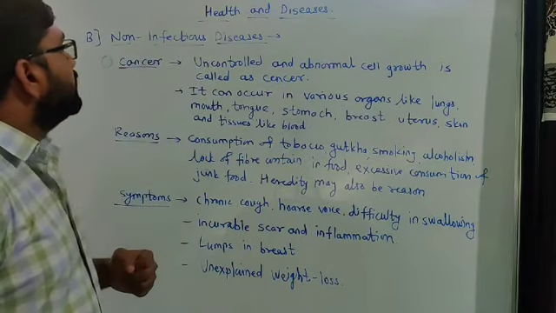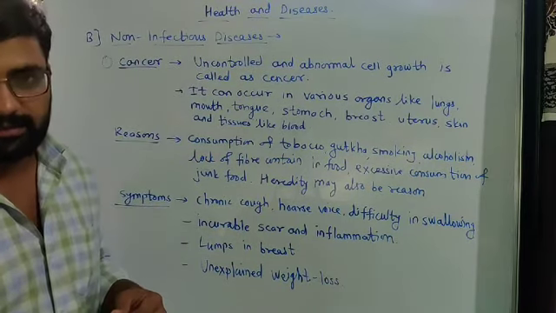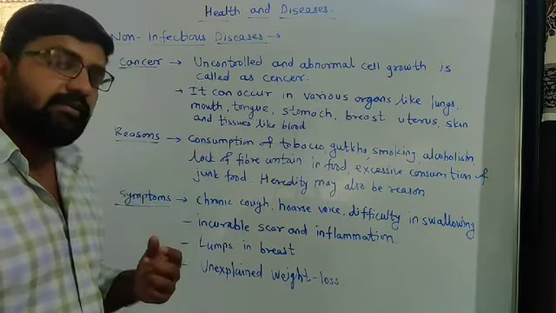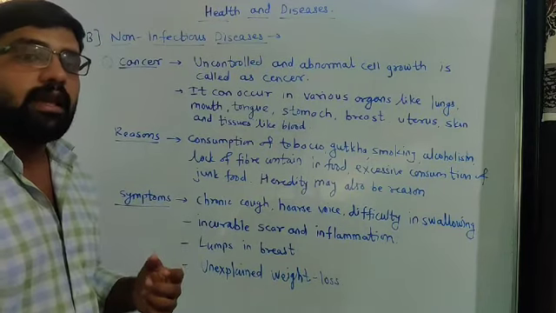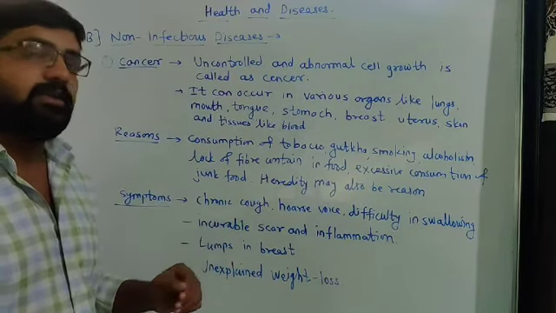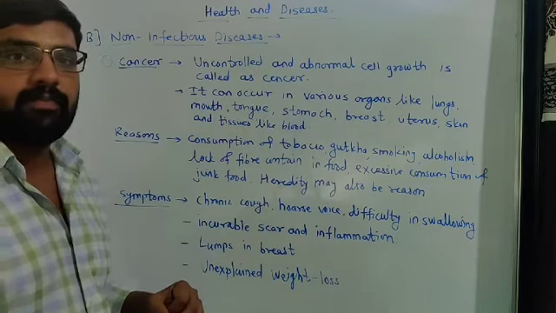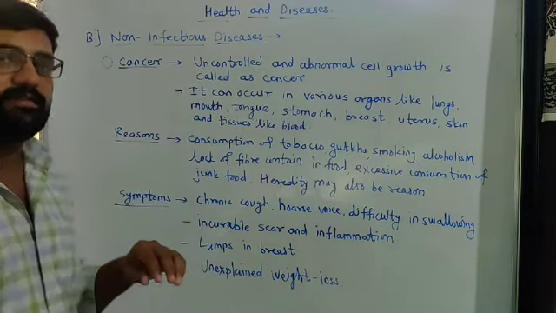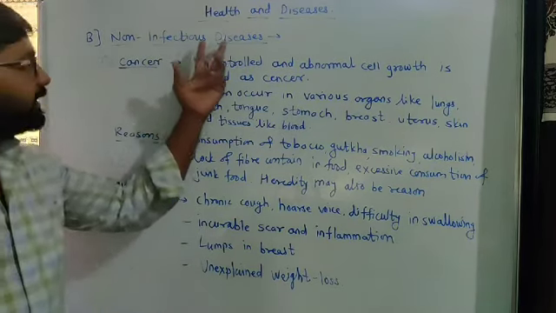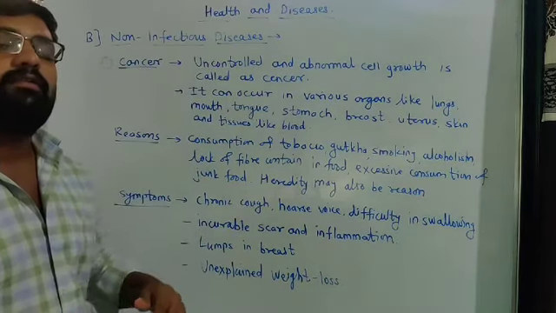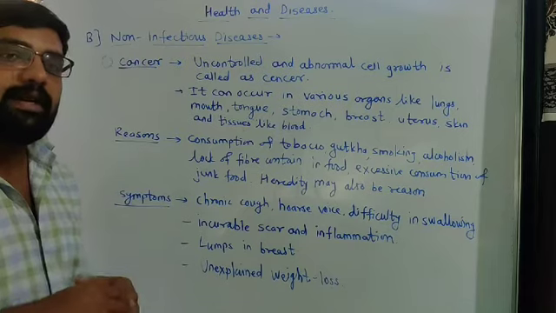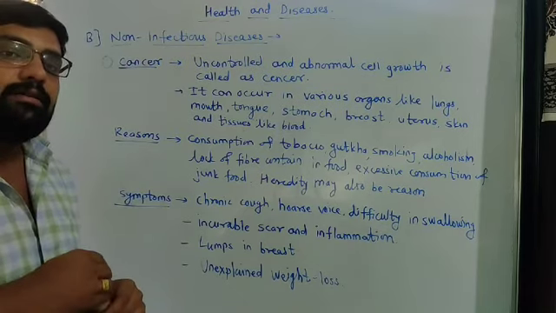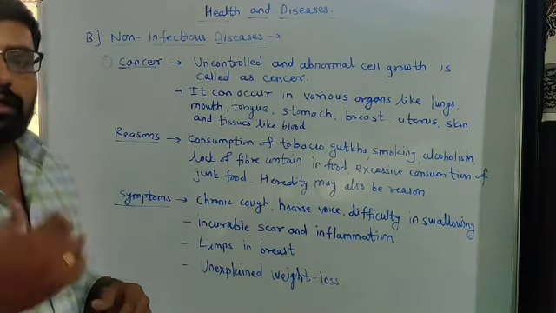Now we have to study non-infectious disease. In acquired disease there are two types: infectious disease and non-infectious disease. In infectious disease, the infection is spread from one person to another person.